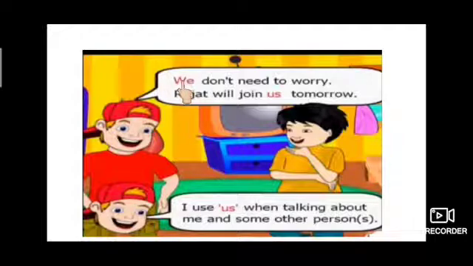In the place of the naming part he is using we, and in the place of the telling part he is using us, because he is saying that Rajat will join us tomorrow. He uses us when talking about himself and some other person, so he is using the pronoun us instead of their names.